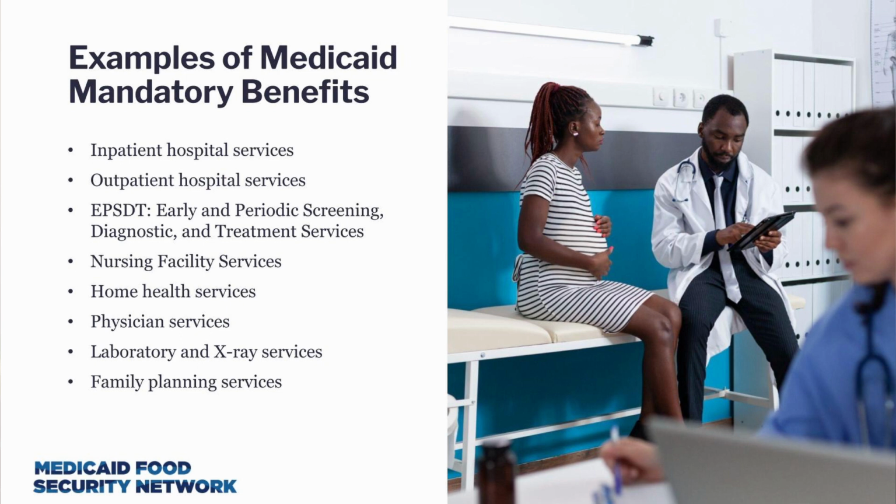Like private insurance coverage, Medicaid programs have a set list of benefits. All states must offer the mandatory benefits defined by the Centers for Medicare and Medicaid Services. Examples of mandatory benefits are listed here. Unlike private insurance, Medicaid has a unique mandate to provide any medically necessary service, including those not specifically defined in the benefit plan to children and youth.